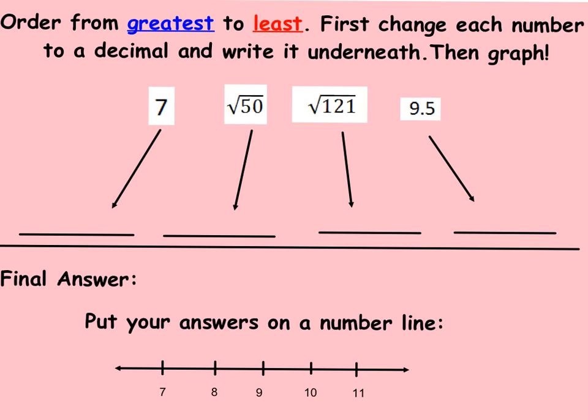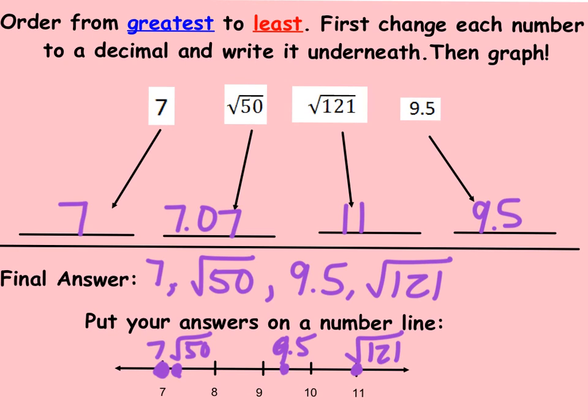Okay, here's the last one. Go ahead and write the decimal equivalents, put your final answer, and then graph your answers on a number line. I'm going to go ahead and reveal the answer all at one time, so go ahead and go through all of the steps, and then press play to check your answer. Okay, here we go. Here is the last example. So go ahead and check, see if your decimals were correct, see if you had your final answer in order correctly, and that you put them on your number line. Nice job today.